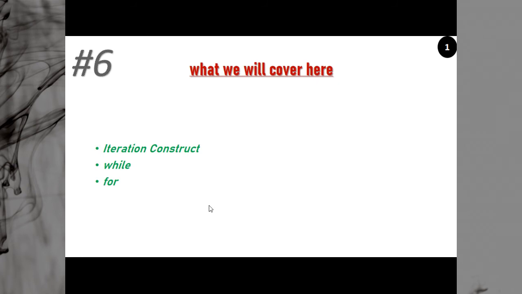You can say in iteration we are using a counter. We count the occurrence of an activity, how many times. Suppose I ask you to write a program to add 5 numbers. You know very well that you have to perform addition 5 times. You ask a number, add it, ask another number, add it, ask another number, add it. This asking the number and adding the number, you have to do 5 times. So this is an iteration.